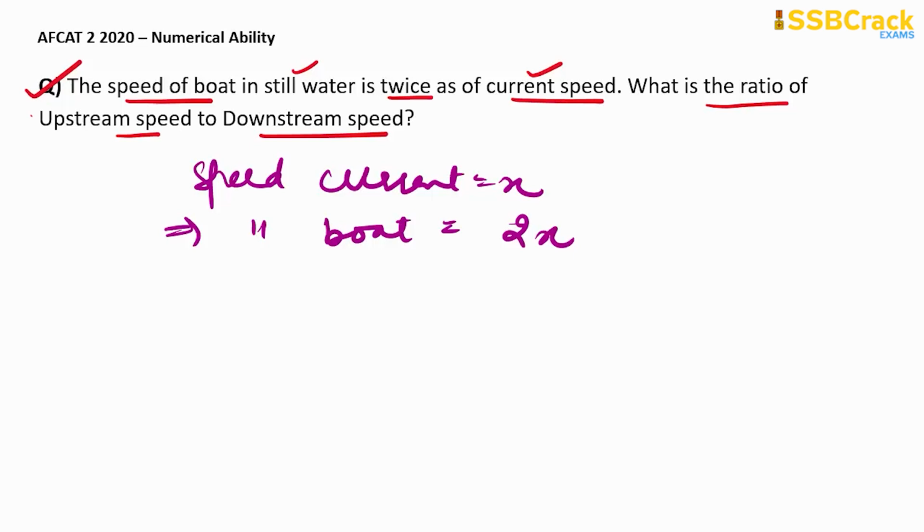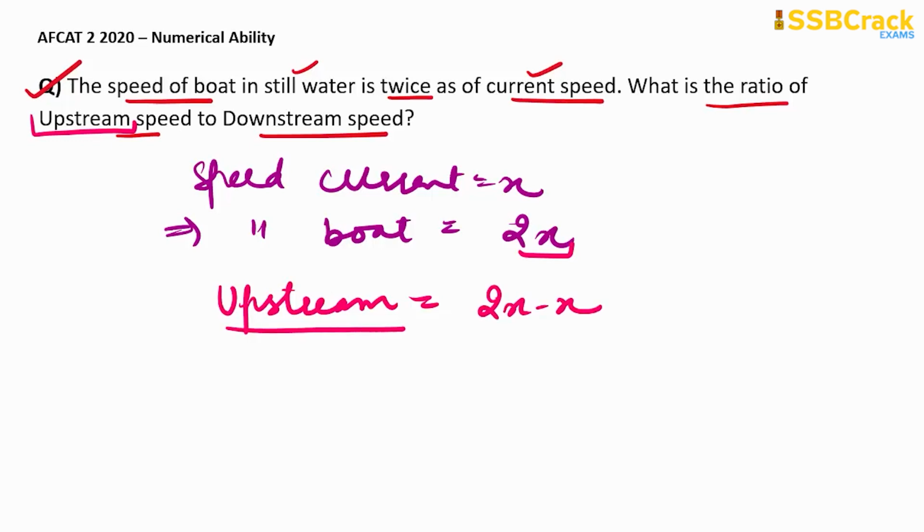Upstream means the boat is going in the opposite direction of the current. So the speed of upstream will be 2x minus x, that is, speed of boat minus speed of current. Downstream means the boat is moving in the direction of the current, so the speed of downstream will be the sum of the speed of the boat and the current, 2x plus x.